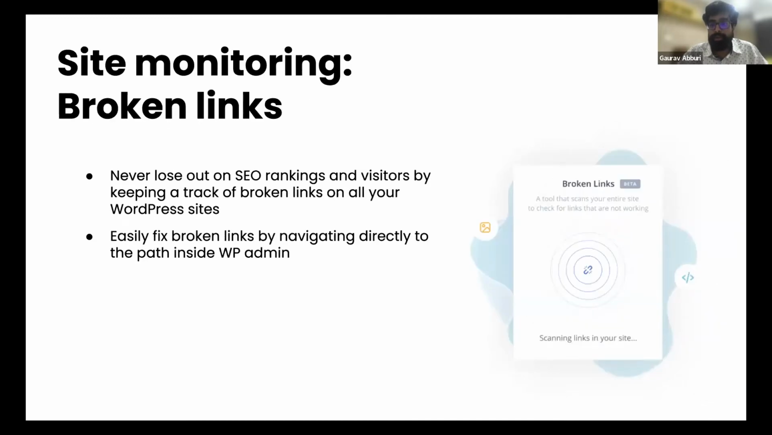Then we have site monitoring. Web pros have told us that there are multiple issues that come with WordPress sites, one of them being broken links. These issues impact your SEO rankings and could potentially drive away visitors from your site. So you can now track broken links on your Maestro dashboard, and we give you a detailed view of which links are broken, and also an easy way for you to fix those broken links, again from within your Maestro dashboard.